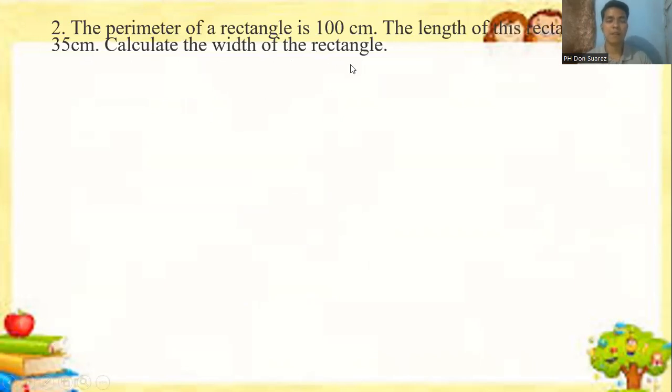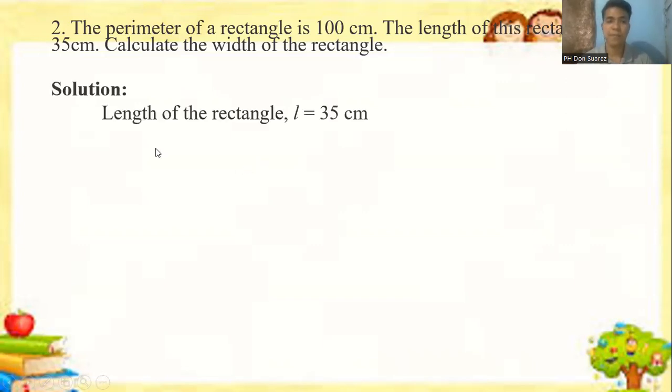The perimeter of a rectangle is 100 centimeters. The length of this rectangle is 35 centimeters. Calculate the width of the rectangle. Now, in this problem, we are given the perimeter, which is how much? 100 centimeters. And our length is 35 centimeters. And our width is unknown.